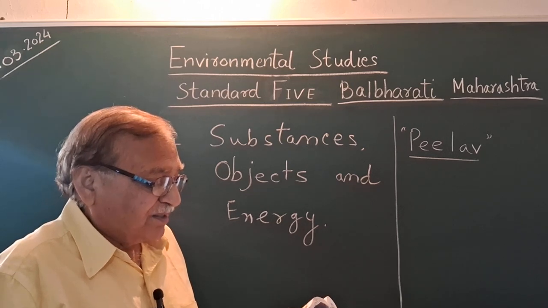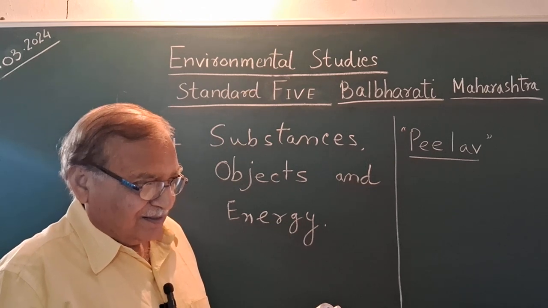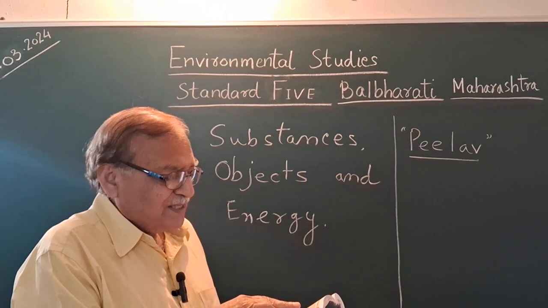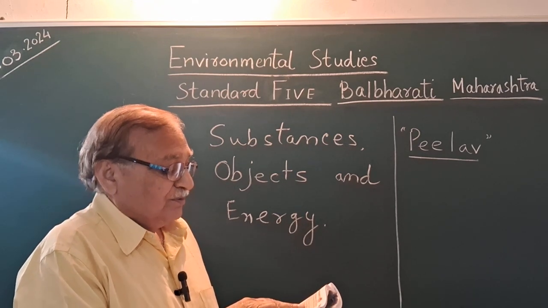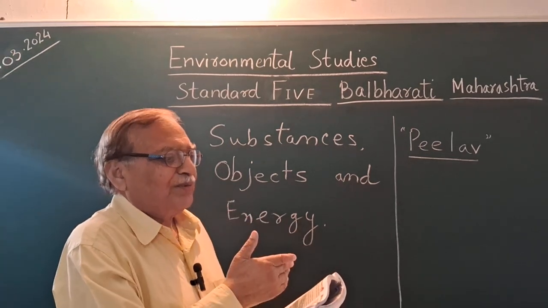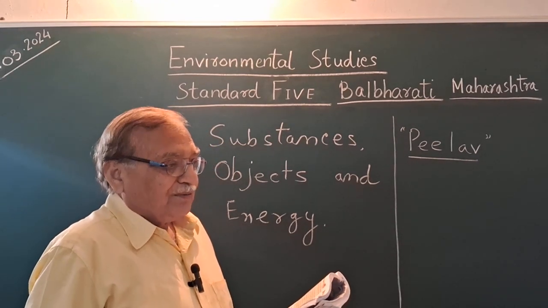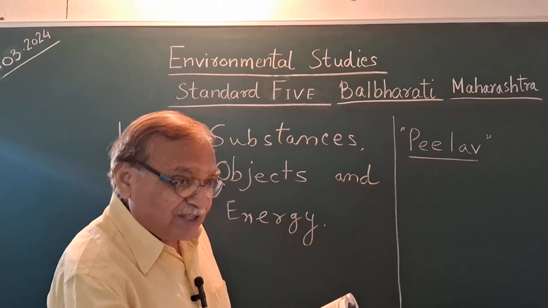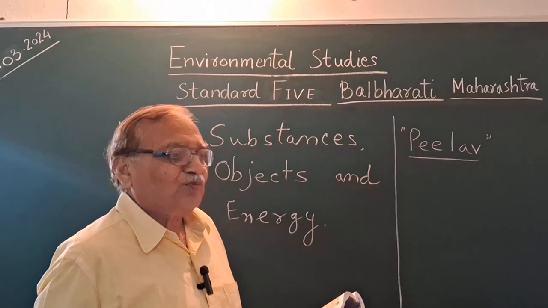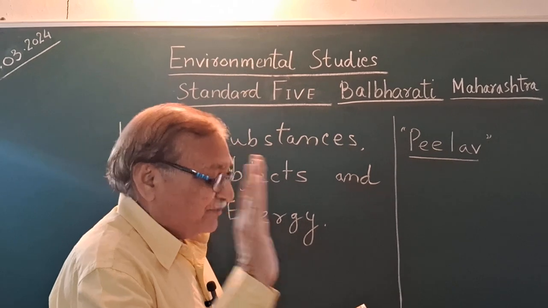The heat of the sun, flowing water and wind do not get depleted. These are the things which will not be depleted. Which things? Heat from the sun, flowing water, that is coming down from some height down below. Or in the sea also, the water is always on the move. Sea tide water also, sea tide causes water to move up, and from that also electricity can be produced. But these are costly affairs.